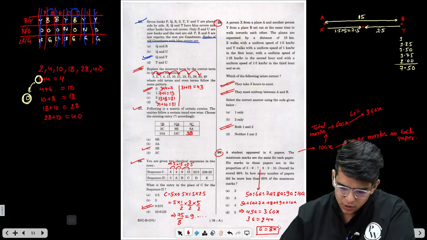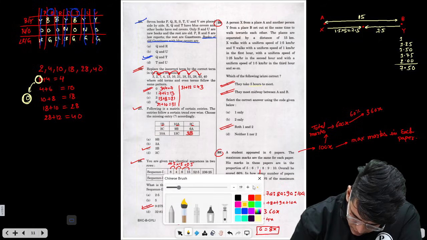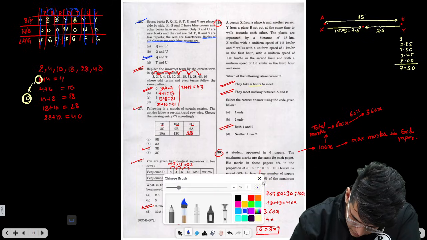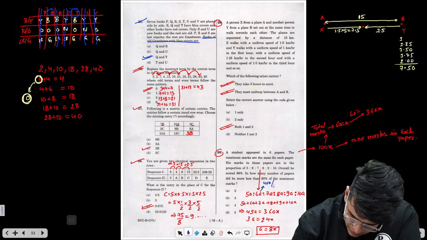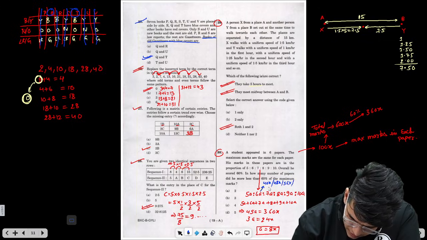That means the scores are 5 into 8x, 40x, then 48x, then 7 8s are 56x, then 8 8s are 64x, then 9 8s are 72x, and then 80x.